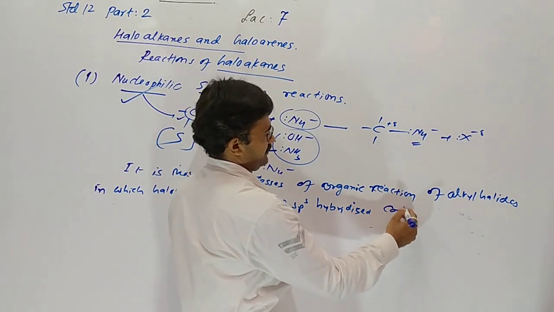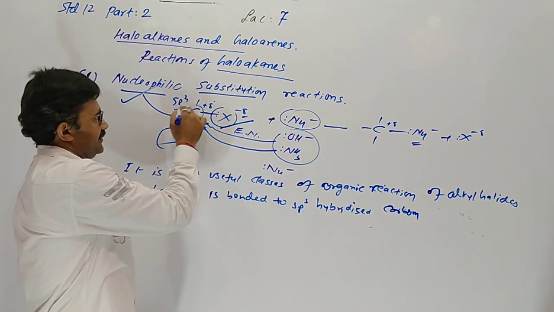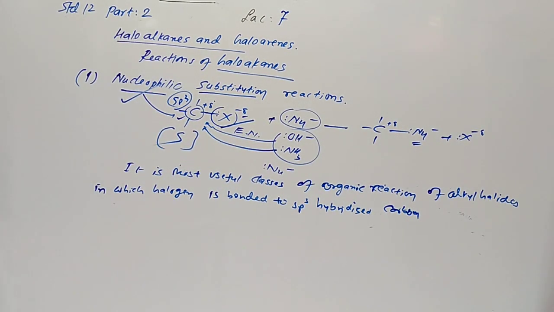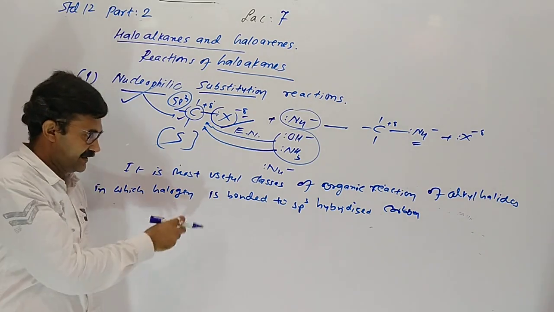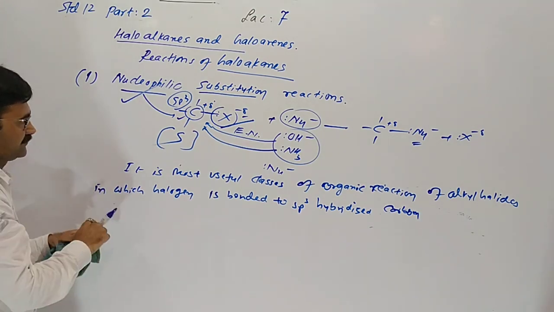Yes, here the halogen containing carbon is sp3 hybridized. The products formed by the reaction are summarized in our table. So first let us understand.